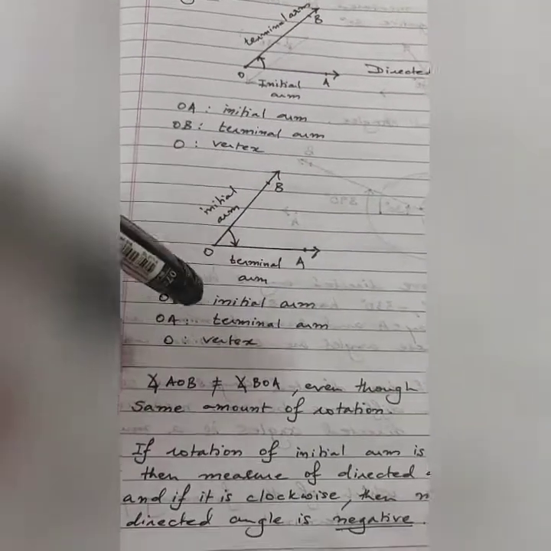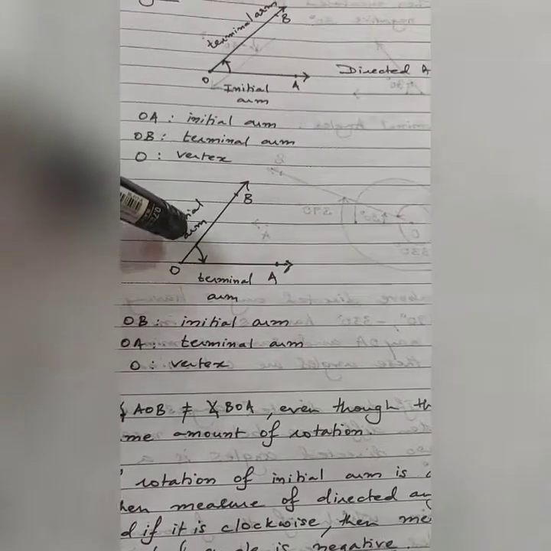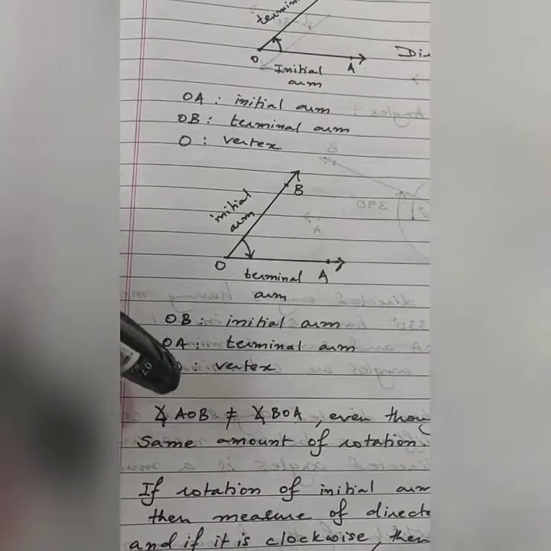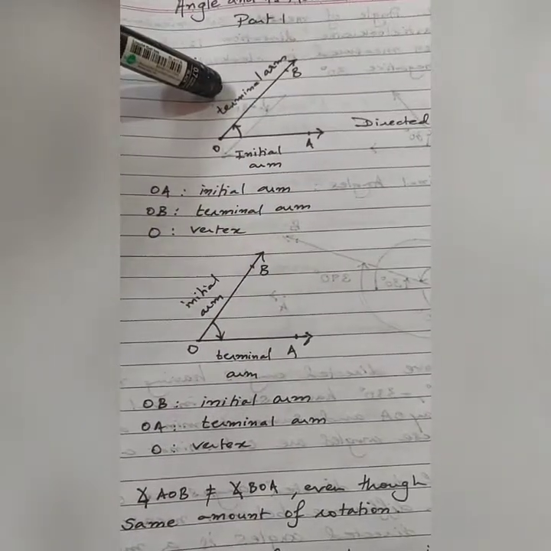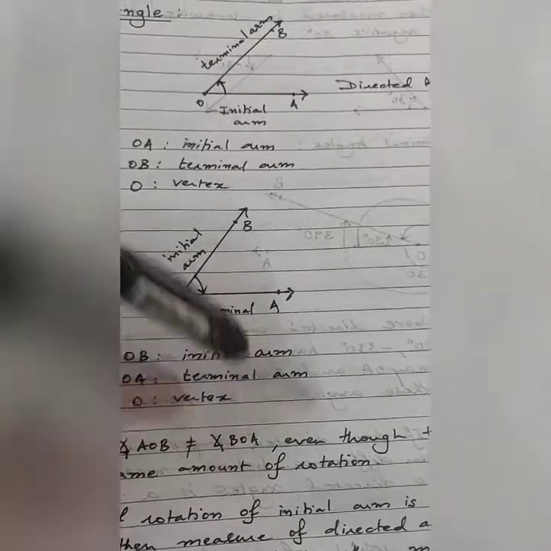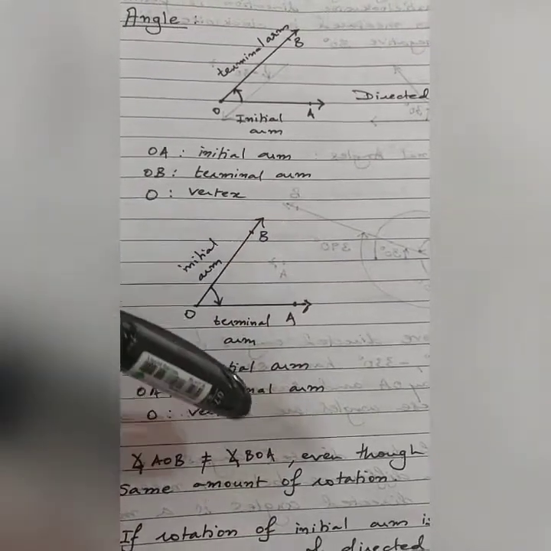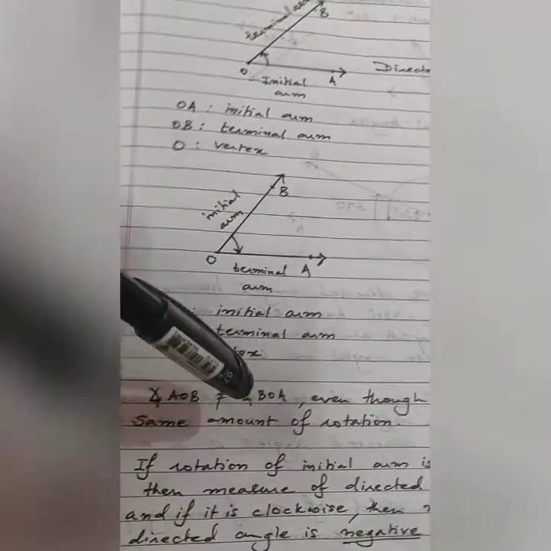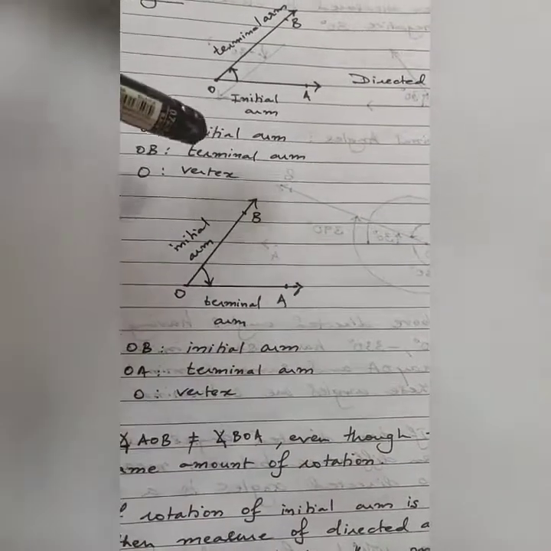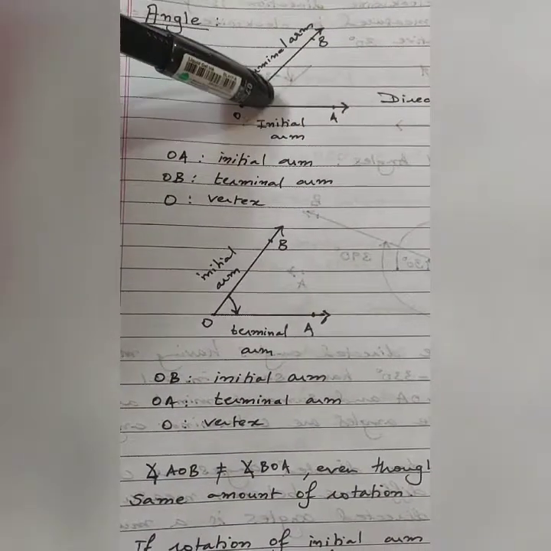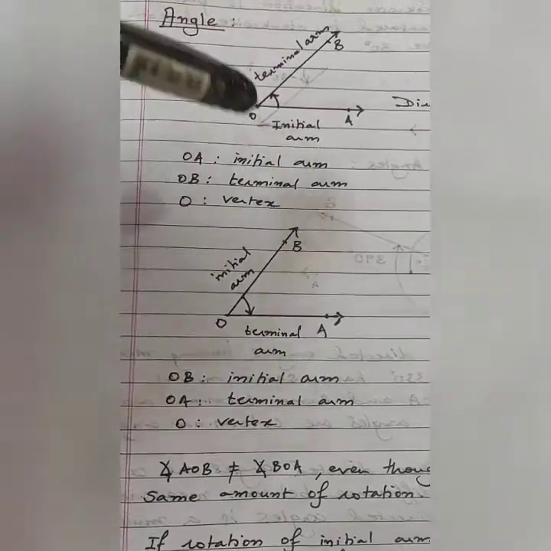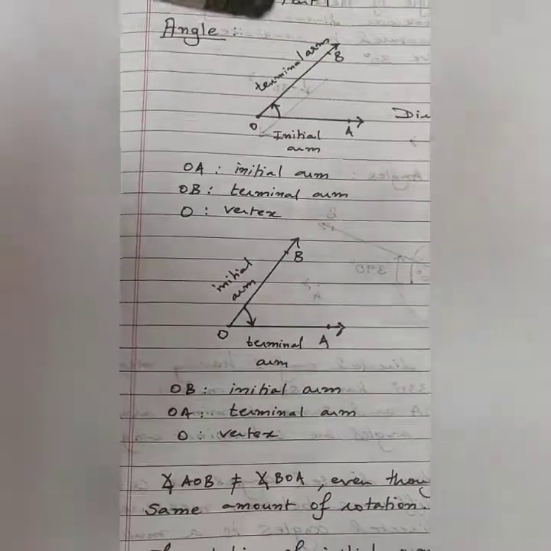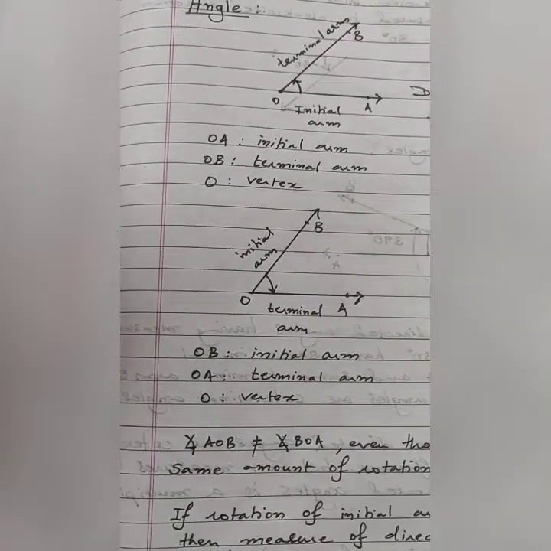Okay, now please understand that a directed angle which moves in the anti-clockwise direction, like this angle AOB which is the first case, and an angle BOA which moves in the clockwise direction, are not equal even though they have the same amount of rotation. So even if this angle was say 30 degrees moving in anti-clockwise direction, and this angle is 30 degrees moving in clockwise direction, yet these two angles will not be considered as the same angles.